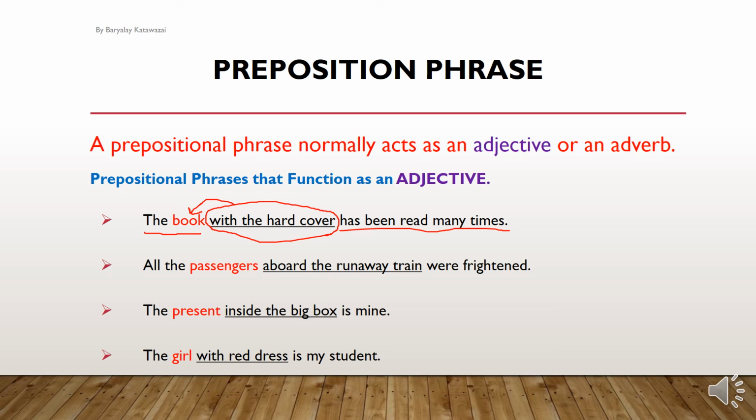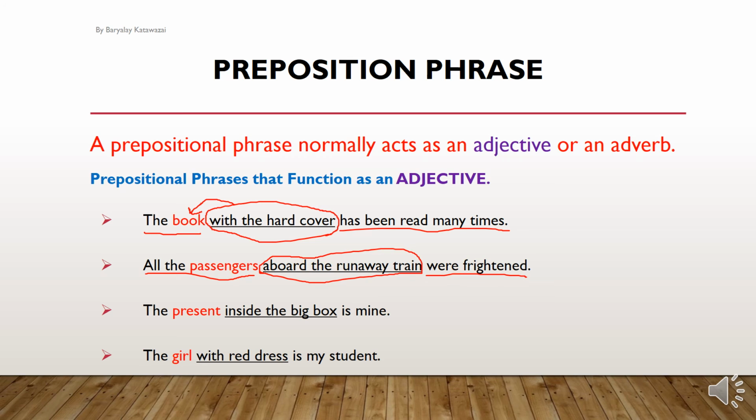All the passengers were frightened. They were afraid. Why? All the passengers, which passengers? Aboard the runway train. The runway train, when you go to the airport from the terminal to the plane, there will be a train or a bus that carries you toward the plane.